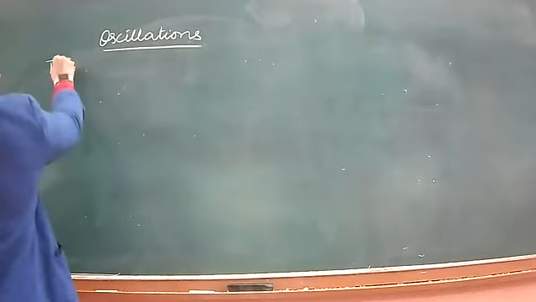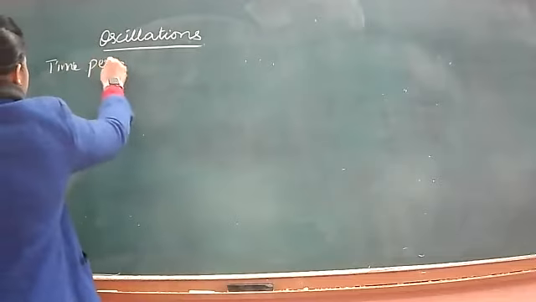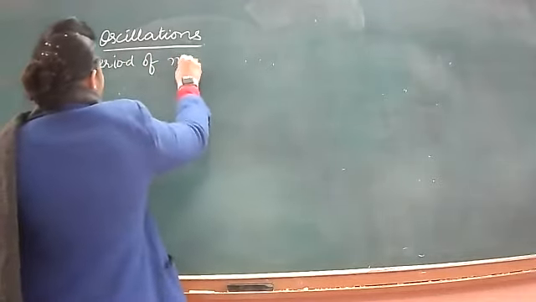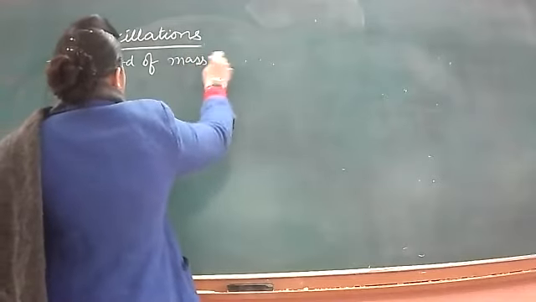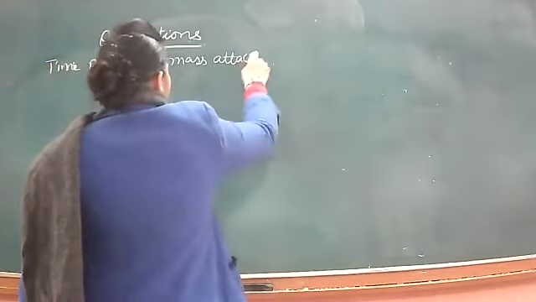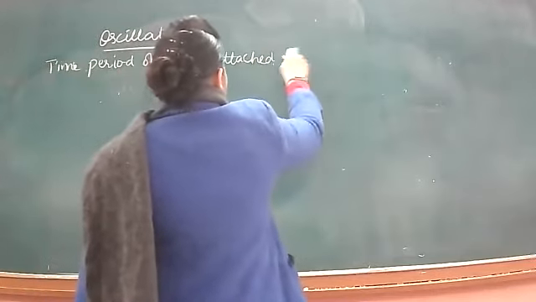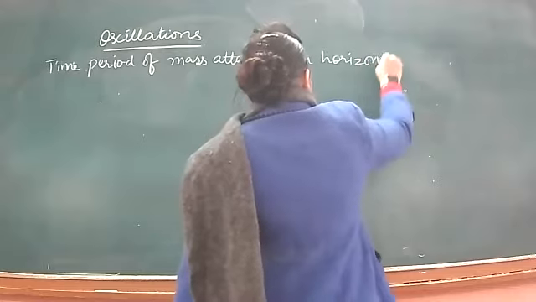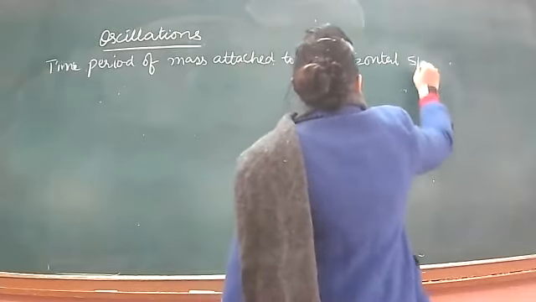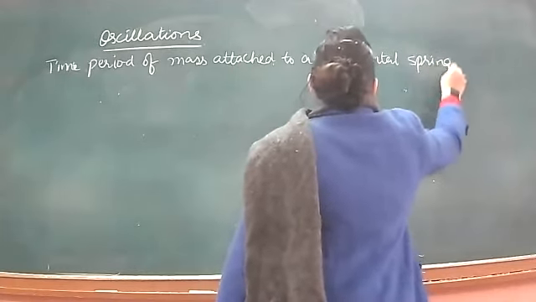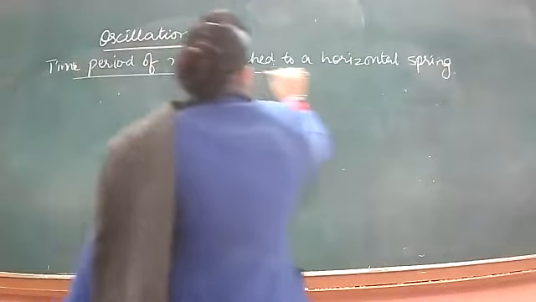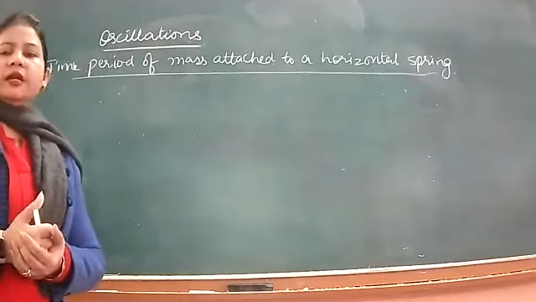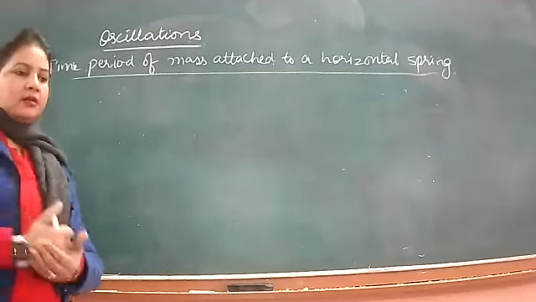Next is the time period of a mass attached to an oscillating horizontal spring. First case we are taking is the horizontal spring. Let's find the time period when a mass is attached to that spring horizontally and it oscillates.